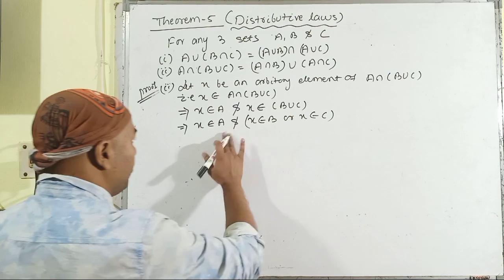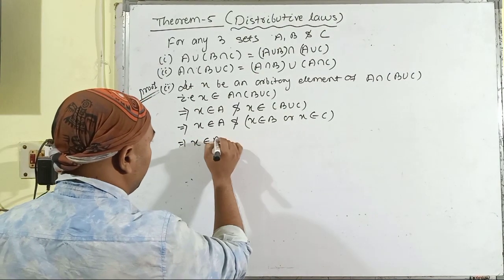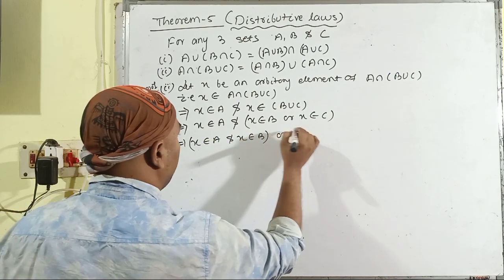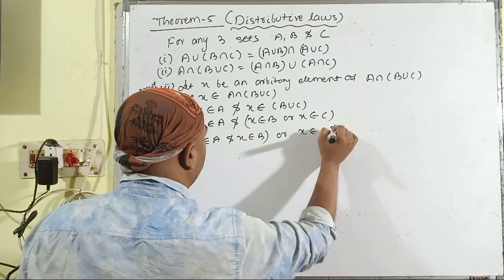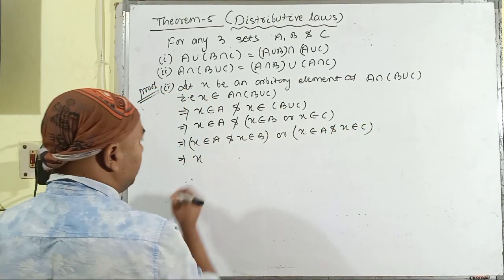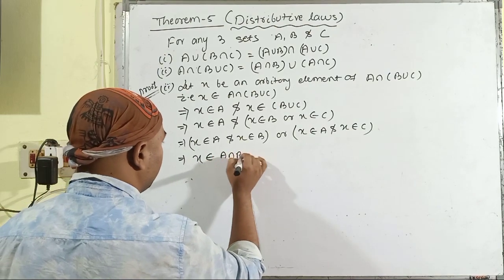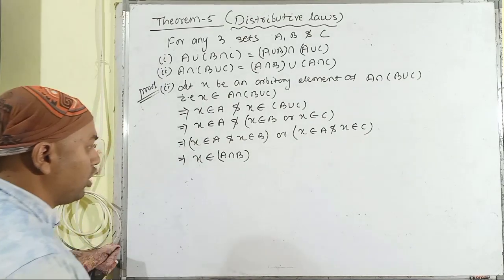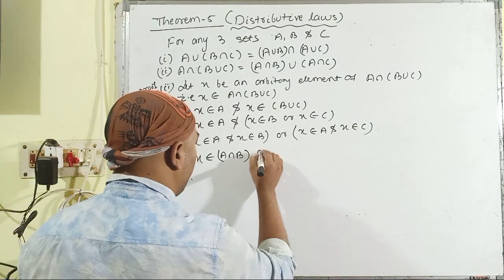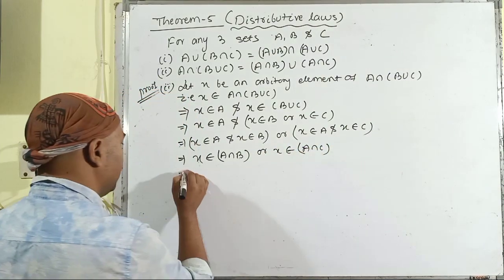So X belongs to A and X belongs to B, or X belongs to A and X belongs to C. So X belongs to A intersection B, because the term and is for the intersection part, or X belongs to A intersection C.